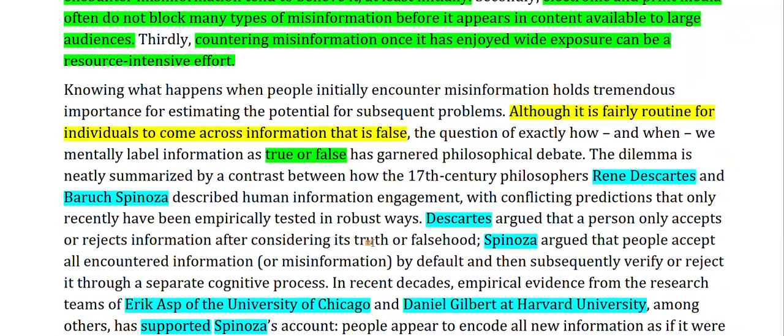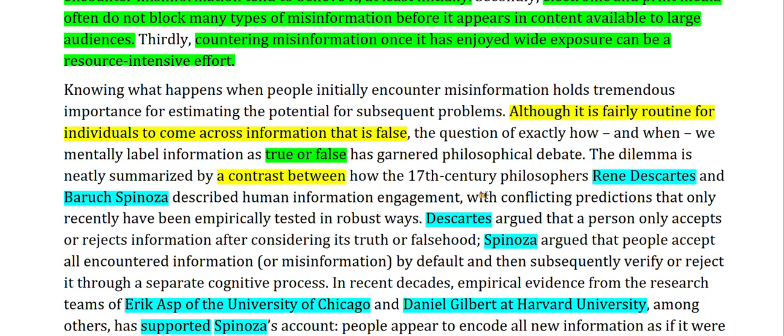Here, your answer to the second will always be after the first one. So we will read now from here. The dilemma is neatly summarized by the contrast between how the 17th century philosopher René Descartes and Baruch Spinoza described human information engagement. So there was a contrast between these two people, so obviously there are differing opinions.